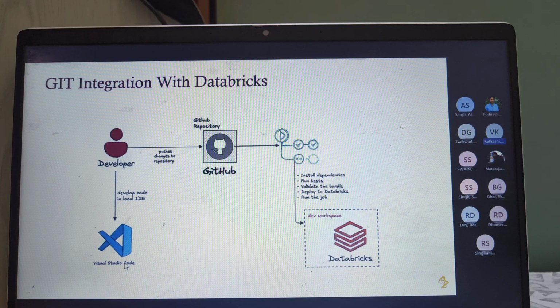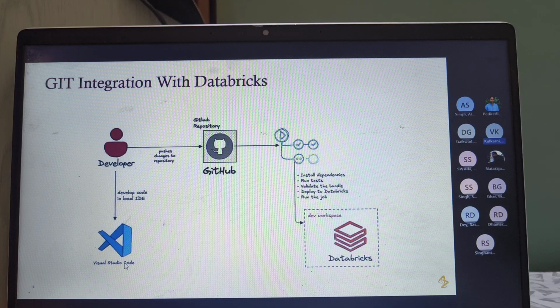We aren't running any jobs through GitHub Actions at the moment because we need full control of our jobs. Even the smallest part of the job, we need to have control over it. That's why we are not running it through GitHub Actions. But up to the deployment part, we have written GitHub Actions.